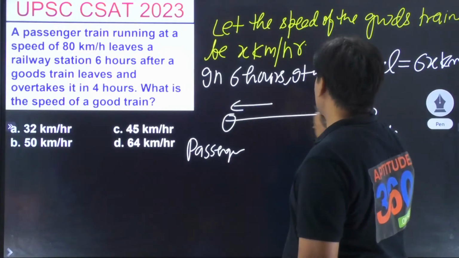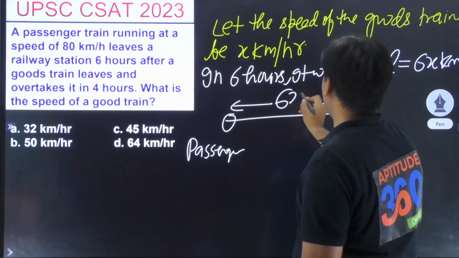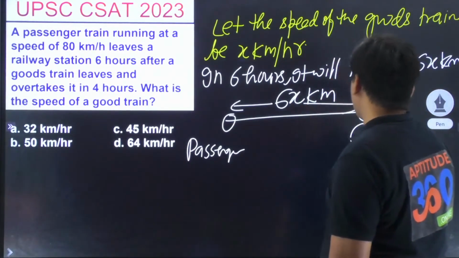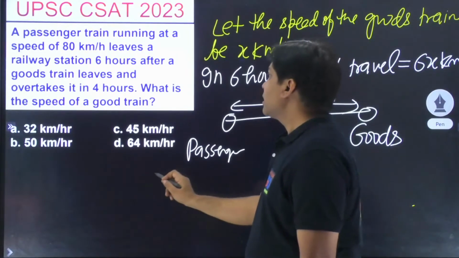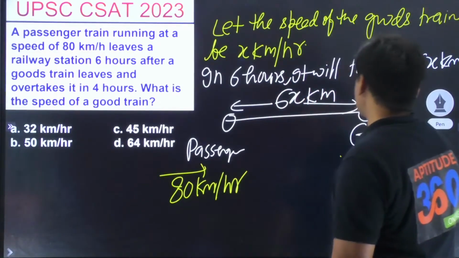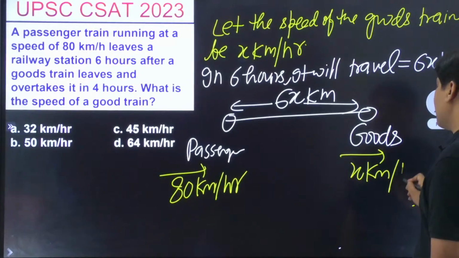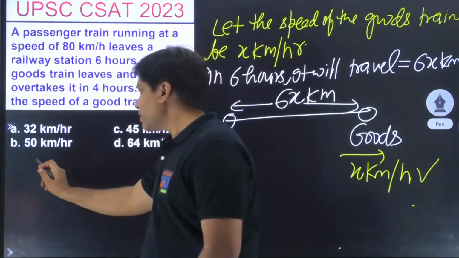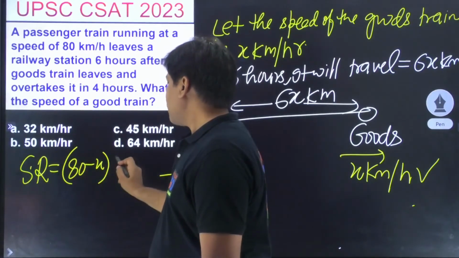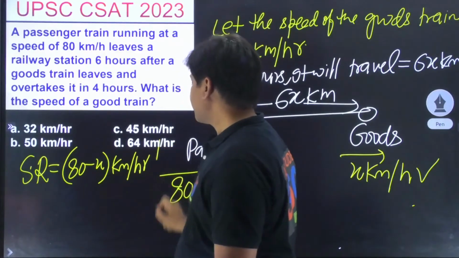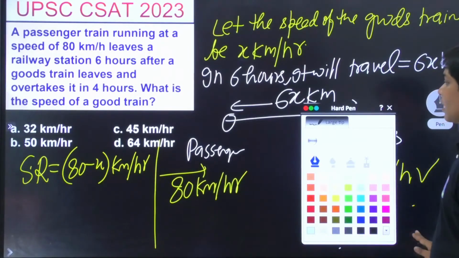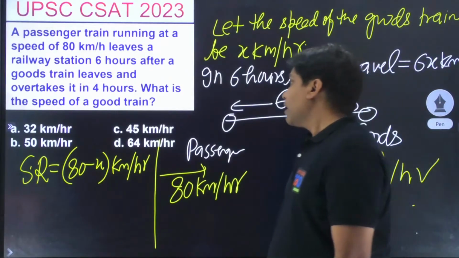So this distance out here is 6x kilometers. The passenger train is running at 80 km per hour. The goods train is running at x kilometers per hour. What is their relative speed? Relative speed is very simple. You can find out it is 80 minus x kilometers per hour. Right? 80 minus x is the relative speed. And if that is the case, how long did it take to catch up?